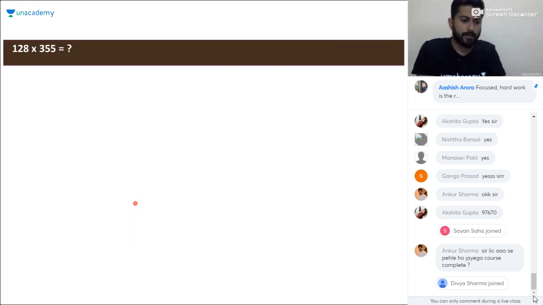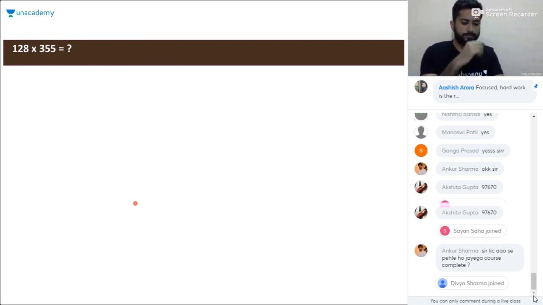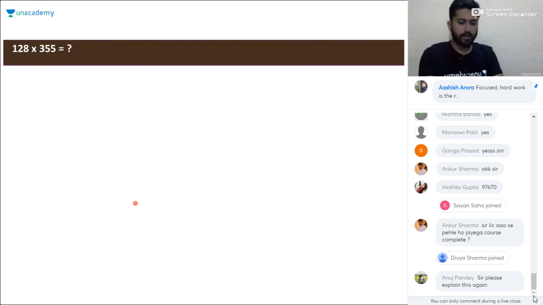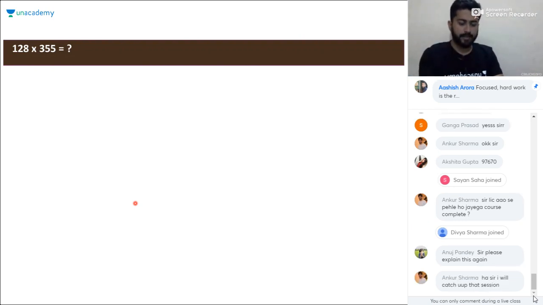Next, multiply these two numbers, 128 into 355, and try to use the same method to solve. I'm going to explain the same. Anuj, I'll explain that particular method in this question also. Try to solve it in the way you usually solve this type of multiplication.